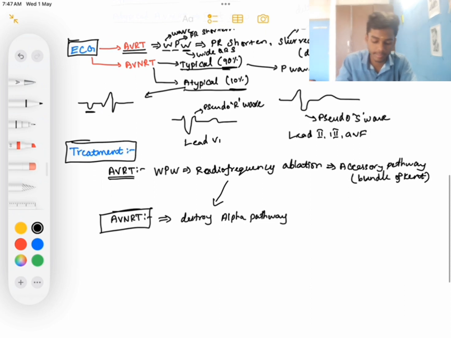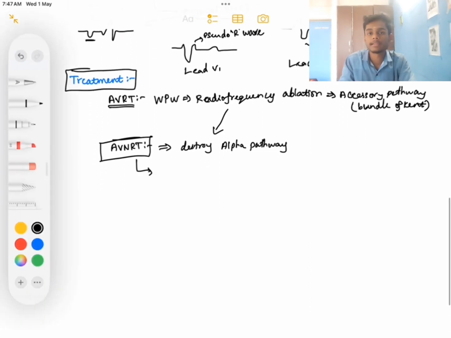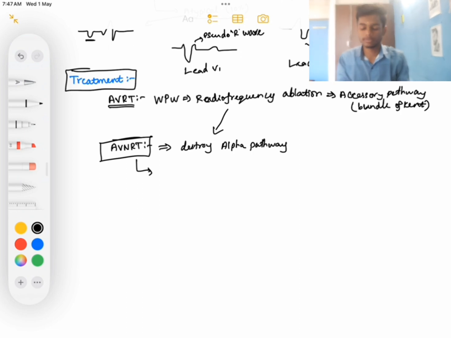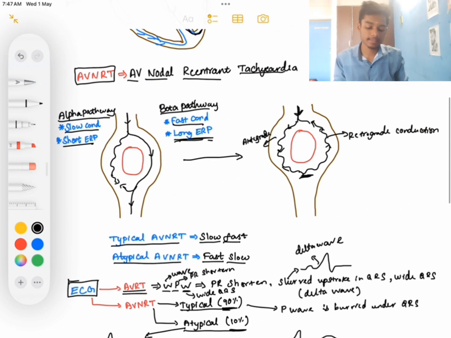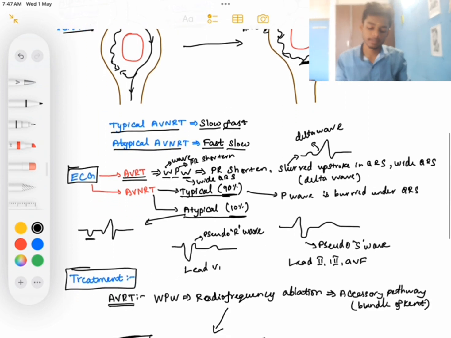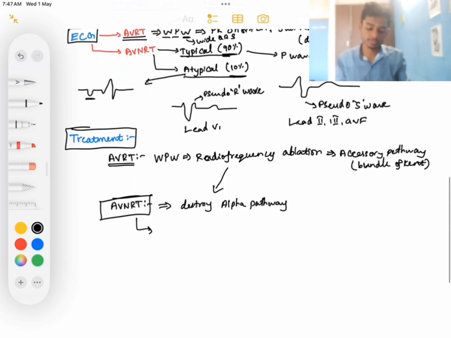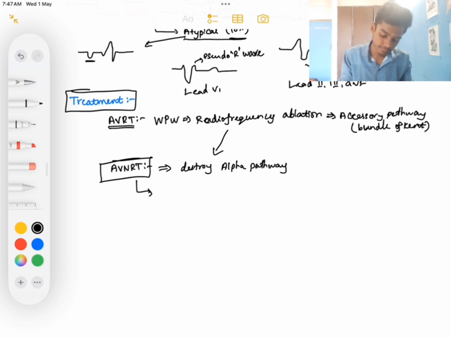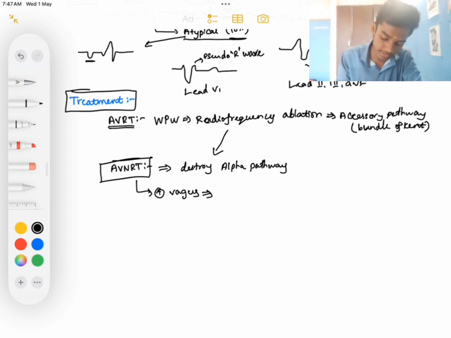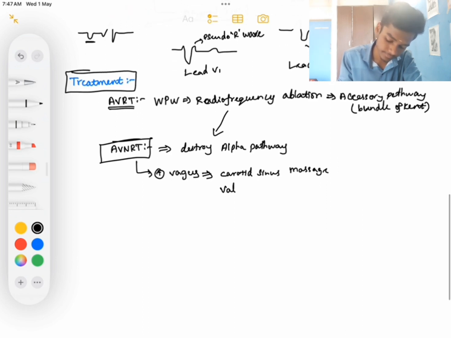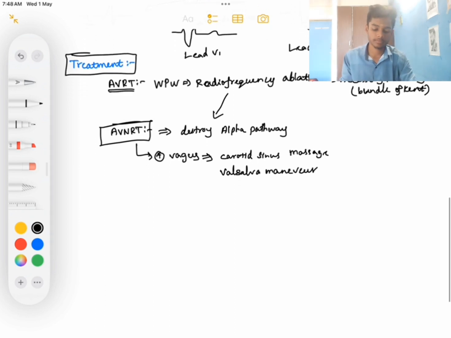What all the other things can be done? You can tell what we have to do. What's happening is there is re-entry in the AV node. So what can we do? We can decrease the conduction through the AV node. So we can stimulate the vagus. How can we stimulate the vagus? By carotid sinus massage, and we can do it through the Valsalva maneuver.